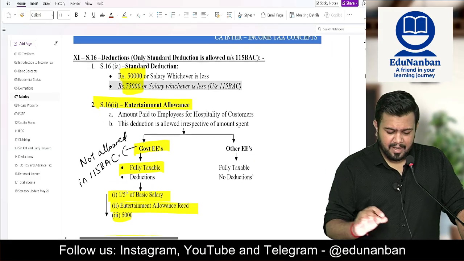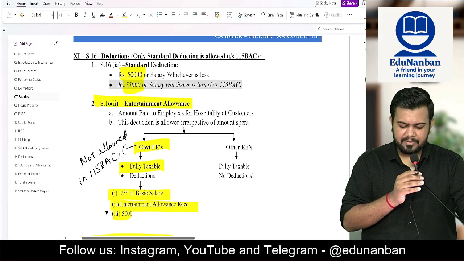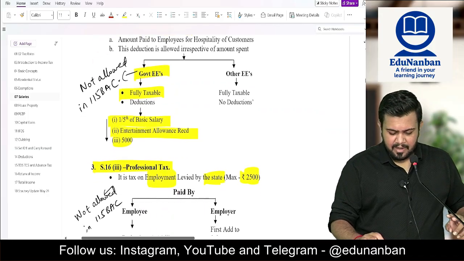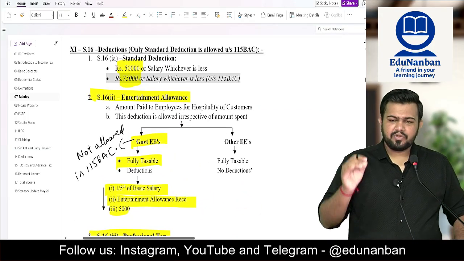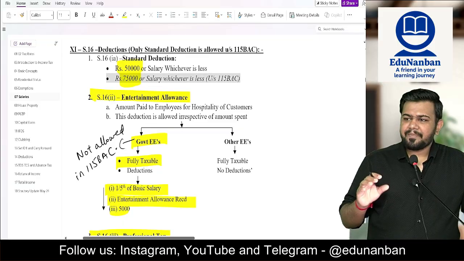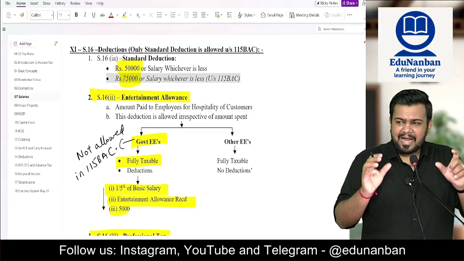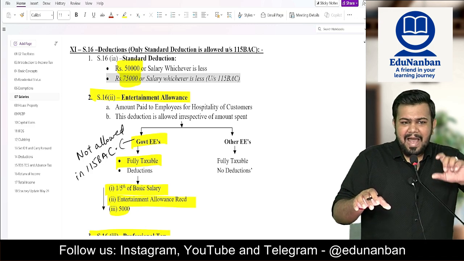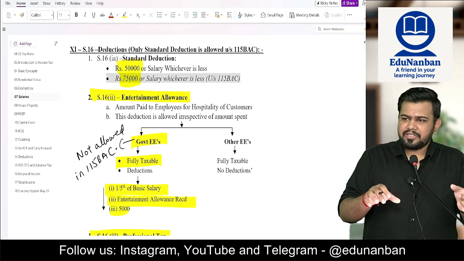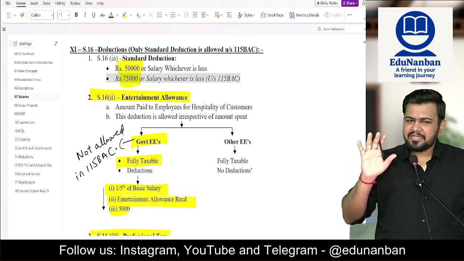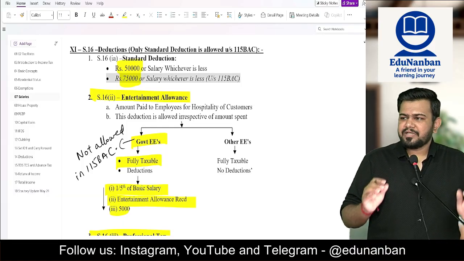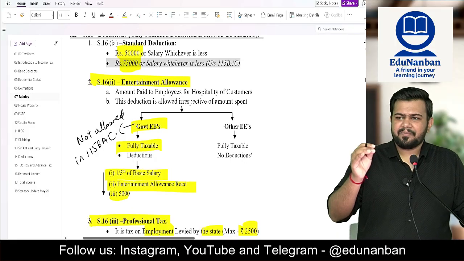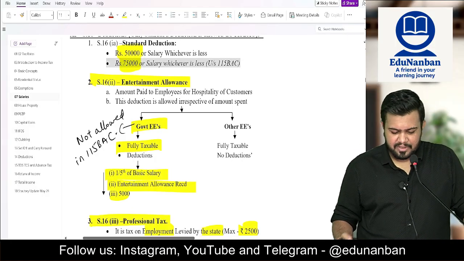Now, coming to the deductions under the salary chapter, there are three types of deduction: standard deduction, entertainment allowance, and professional tax. Firstly, let's come to standard deduction. Standard deduction is a peculiar case because it is a lower deduction in old regime and higher deduction in new regime. So in old regime, the standard deduction is 50,000, and in new regime, the standard deduction is 75,000. This is a new amendment which is applicable only from May 25 examinations onwards.